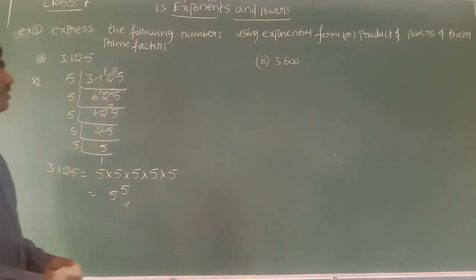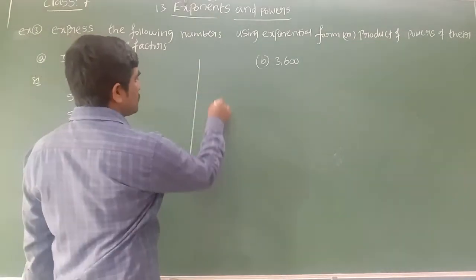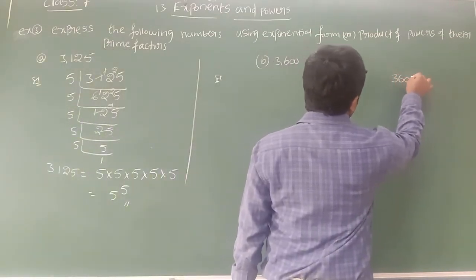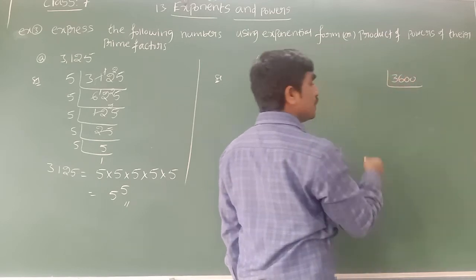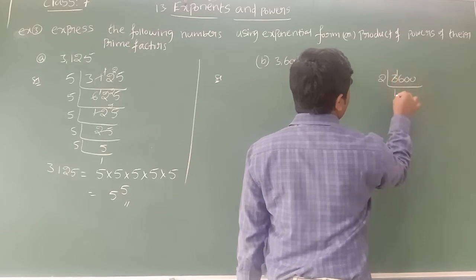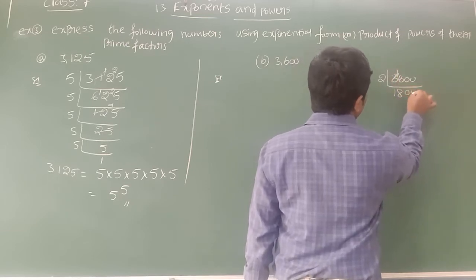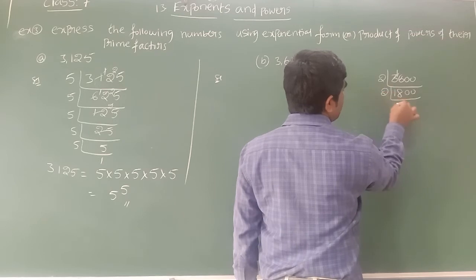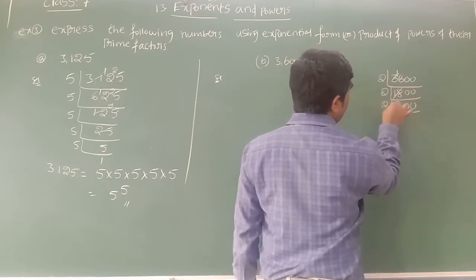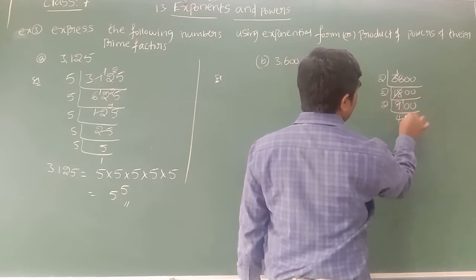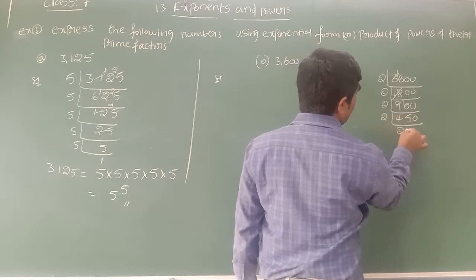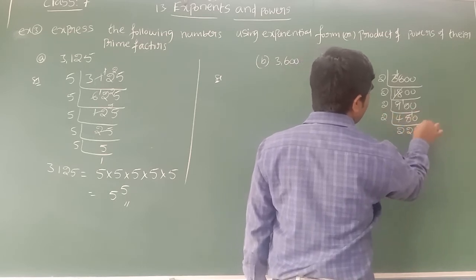So similarly, we will simplify this. Even this we need to prime factorize. 3600. Which prime number goes? 2 table. 2 is a factor of this number. 2 ones are 2, 1 left. 2 eights are 16, 2 zeros, 0 0. Again 2 is a factor. 2 nines are 18, 2 0 0. Again 2 table, 2 is a factor. 2 fours are 8, 2 fives are 10, 2 0 0. Again 2 table is possible. 2 twos are 4, 2 twos are 4, 1 0, 2 fives are 10.